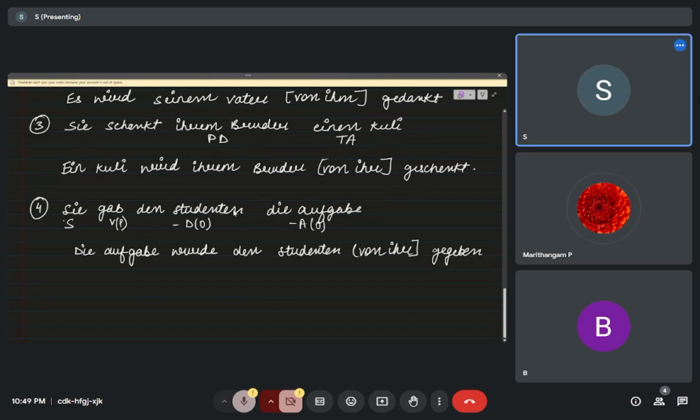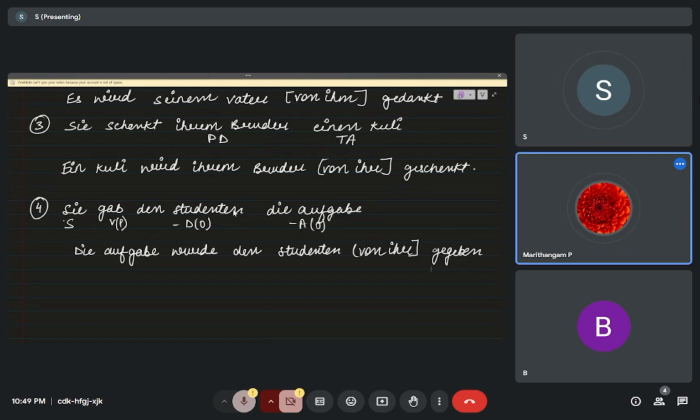Gehen is gegangen, and geben is gegeben. Gegeben.